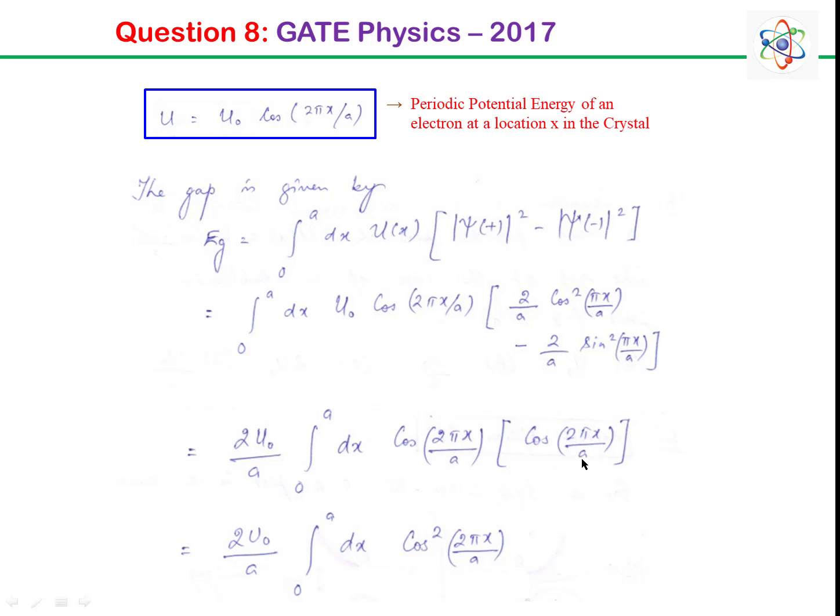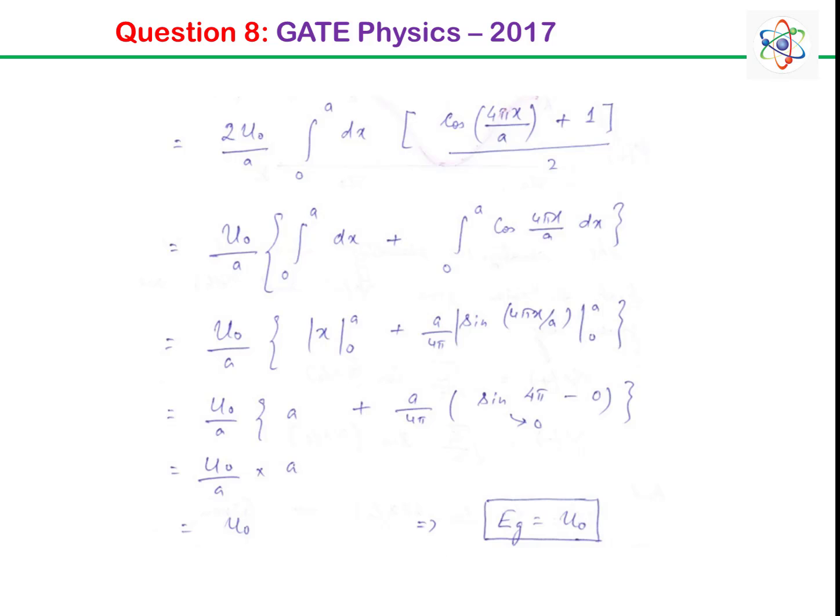Therefore I get cos(2πx/a) for these two terms. So I have dx cos(2πx/a) into cos(2πx/a), which is equal to cos²(2πx/a). Now we can substitute (cos 2θ + 1)/2 for this term, and therefore we will have this integration.